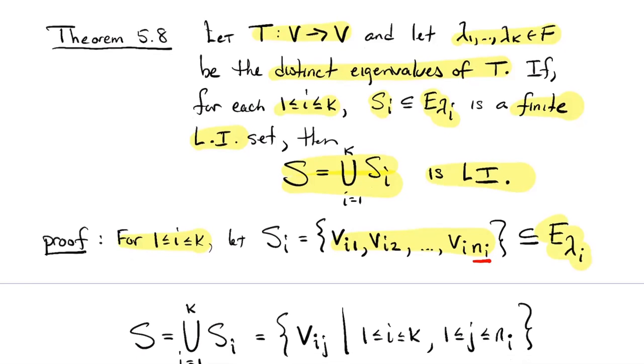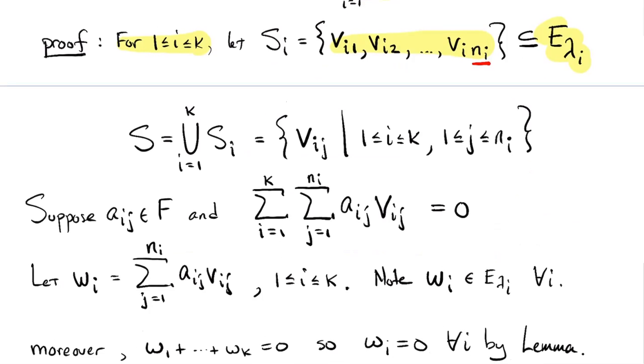Okay, so in that notation, if we union all those things together, what would we get? Well, we get a bunch of things that look like v_ij. i is a number between 1 and k, and then j goes between 1 and, well, whatever n_i is. So I'm trying to show that S is linearly independent. So suppose I take a bunch of scalars, I'm going to call them a_ij, and I multiply those scalars by these v_ij's, and I add them all together and get 0. Okay, so I'm summing over the j's from 1 to n_i, and then summing over the i's from 1 to k. That's just summing over all these sets.